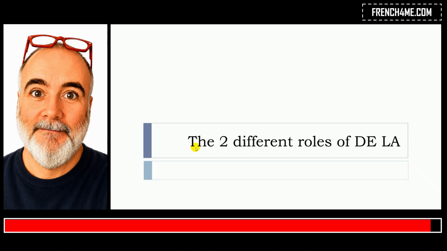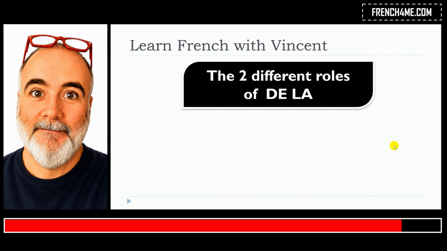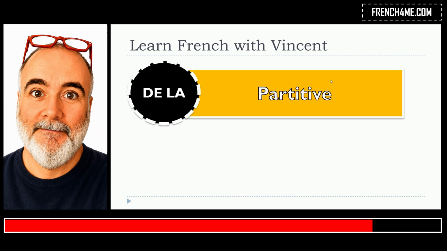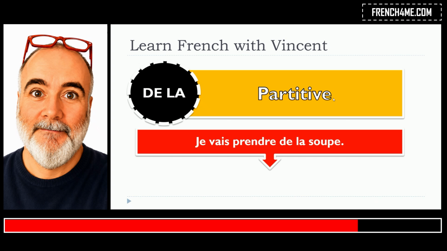In this lesson, we will see together the two different roles of de, la. So let's start. It's quite important to remember that de, la, in fact, can have two different roles. The first one will be the partitive. Remember, it will be for the feminine form. The example here: je vais prendre de la soupe.